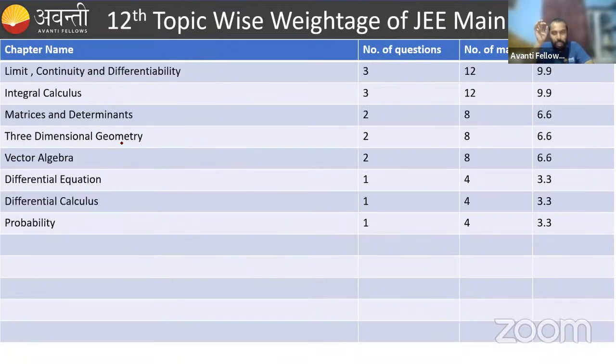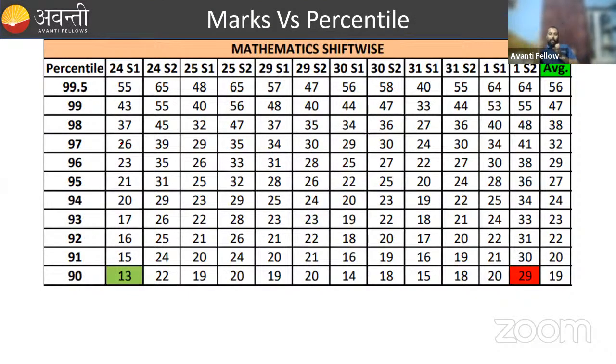Now, how can you easily qualify the JEE Mains examinations? Now we'll visualize. Here we'll discuss marks versus percentile: for how many marks you get how much percentile in your JEE Mains examinations. These are the examinations: shift 1, shift 2, with dates and shifts.